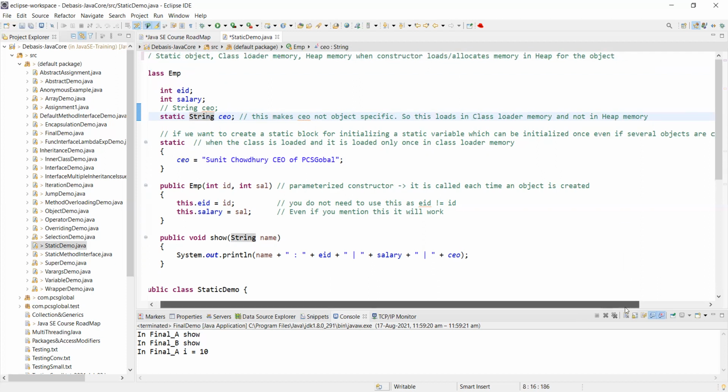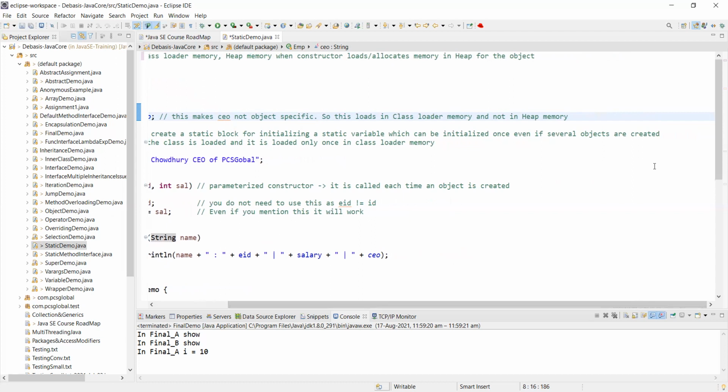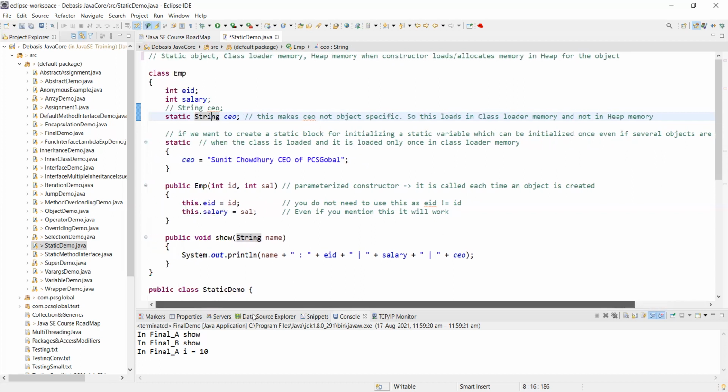Rehan, you have a fair bit of knowledge. Neeraj also already has that. You have a fair bit of knowledge on Java, right? Yes, sir. Even if you don't have, don't worry. Yes, sir, I will catch up slowly.